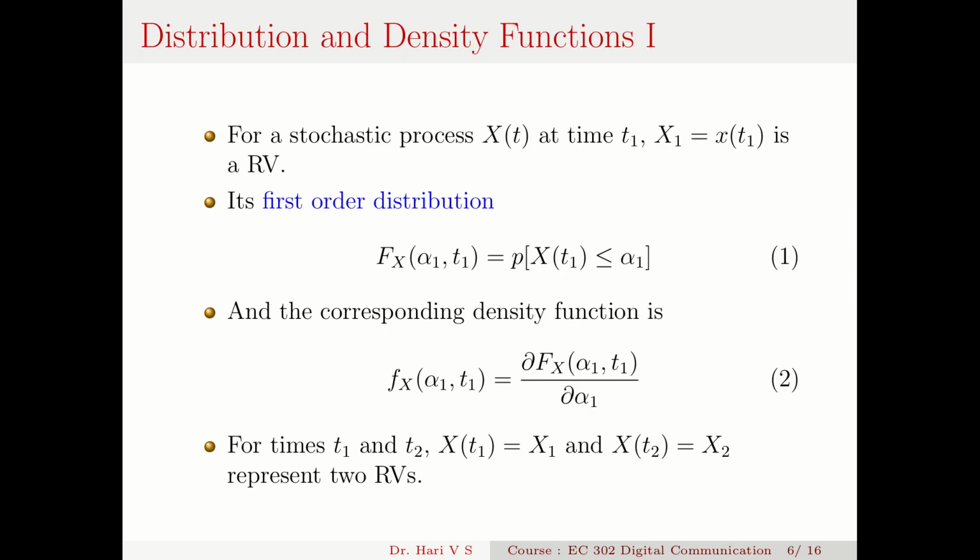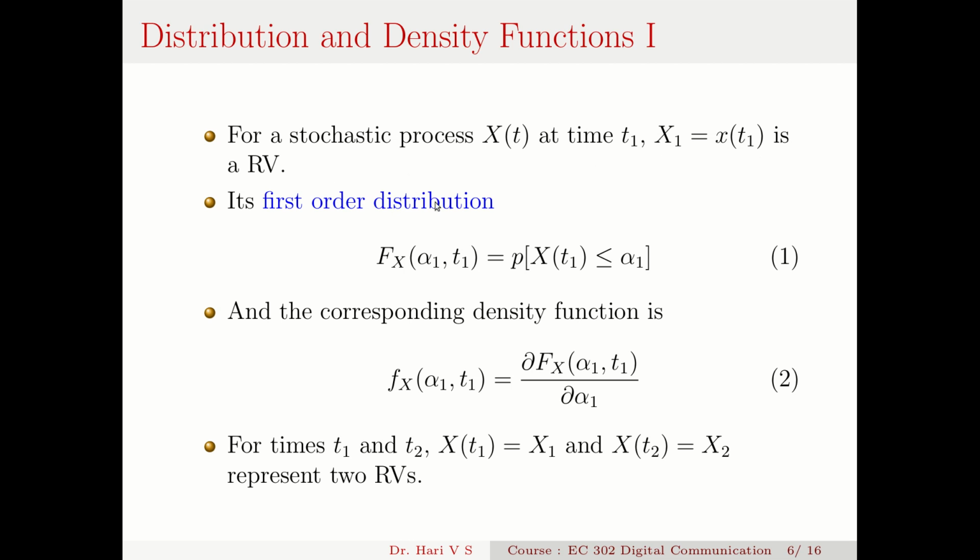Now, once we understand the stochastic process, it is very imperative that we characterize them. So we have to understand the distribution and density functions of stochastic process. So let us consider a stochastic process x(t). At time, say, t1, x1 equal to x(t1) is a random variable, as we said earlier. At time t1, if you take a snapshot of it, it's a random variable.